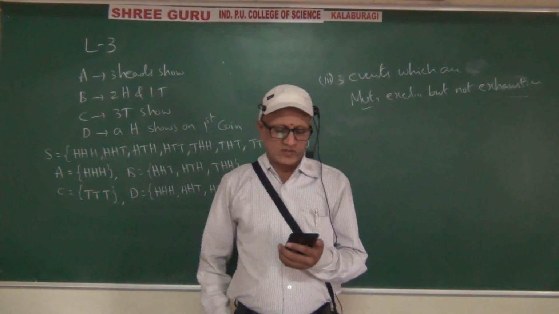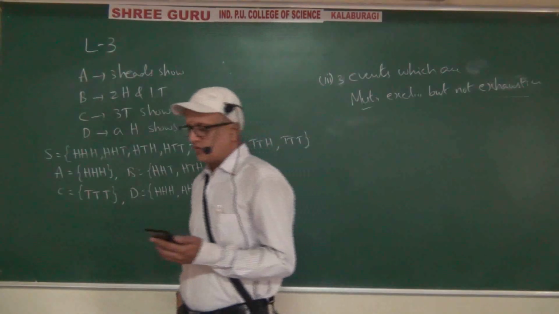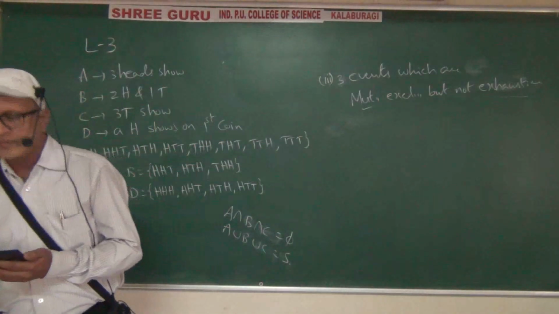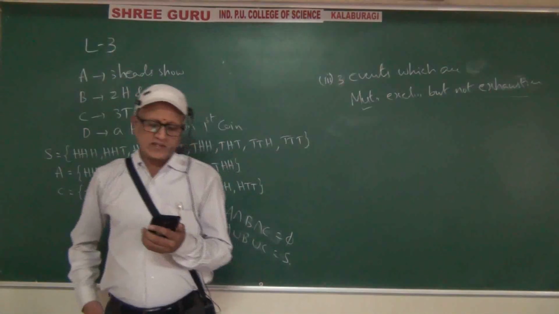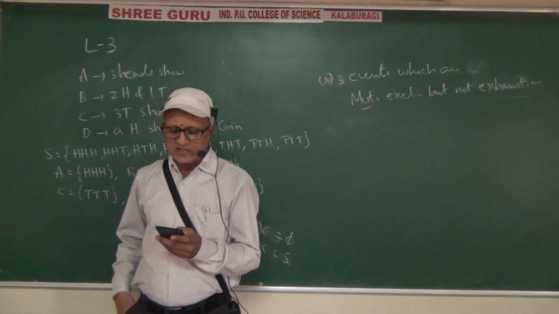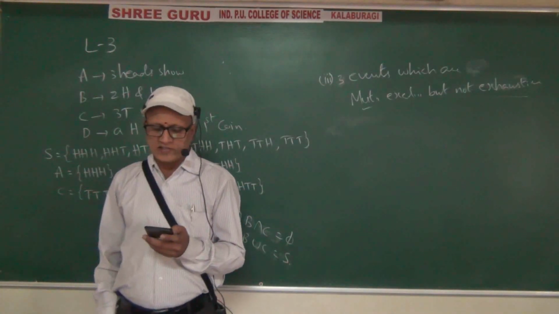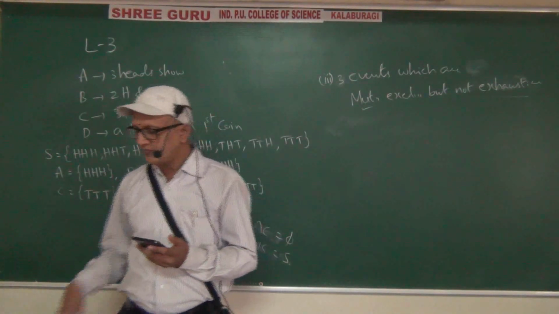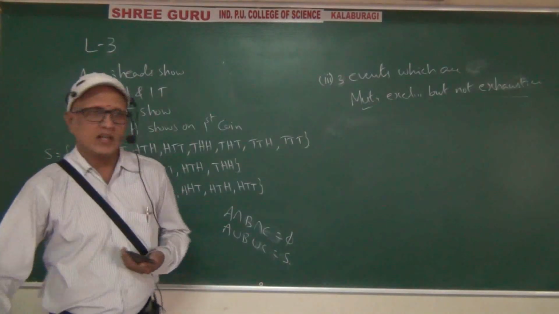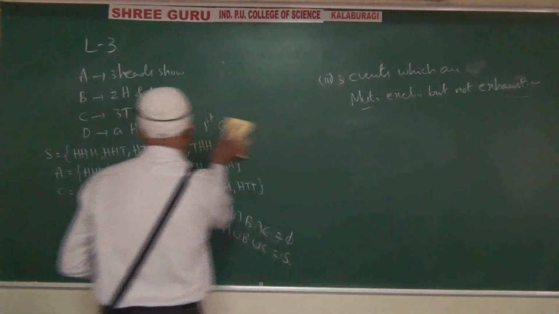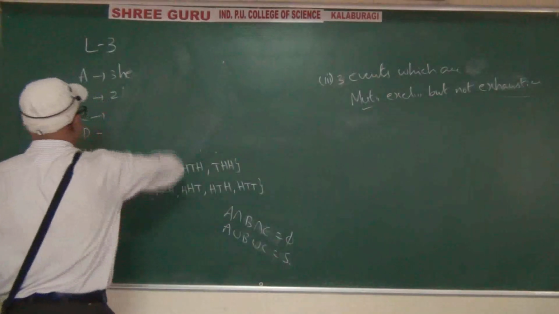Write the next question. Next question is simple. 2 dice are thrown. The events capital A, capital B and capital C are as follows.